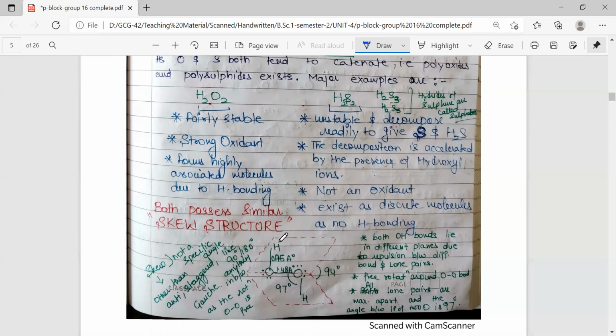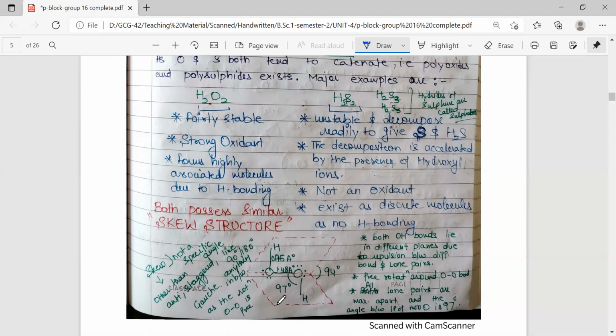That means the angle between these two groups can be any. Whenever rotation is permissible and the angle lies in between anti, staggered and gauche, we call the structure a skew structure, as it can adopt any angle based upon stability. Wherever it finds maximum stability, it will have that angle.